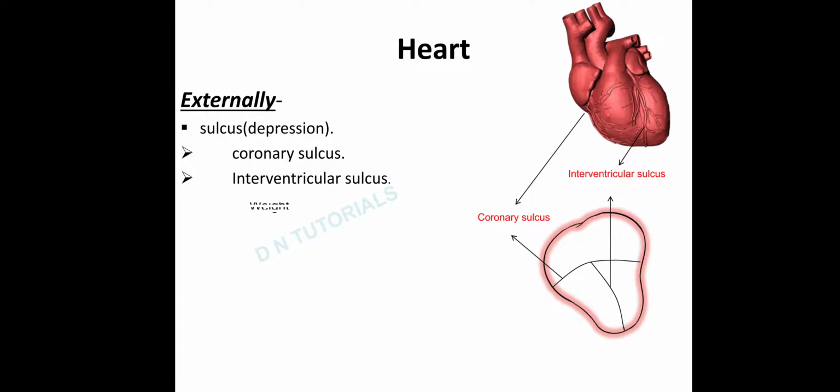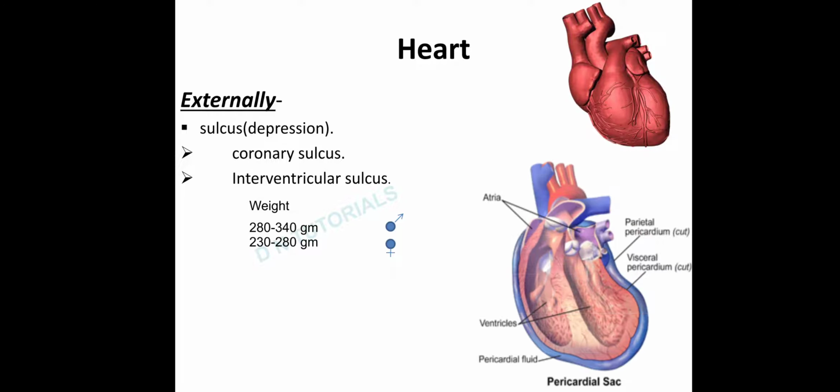Okay. Now if we talk about the weight of human heart, the weight varies in males and females. In males, the weight is 280 to 340 grams, and in female, it is 230 to 280 grams. Your heart is a muscular structure which is covered by a membranous sac called pericardium, also referred to as pericardial sac.